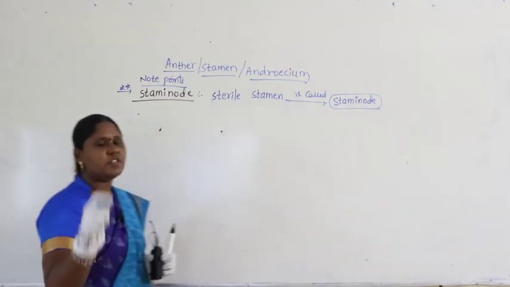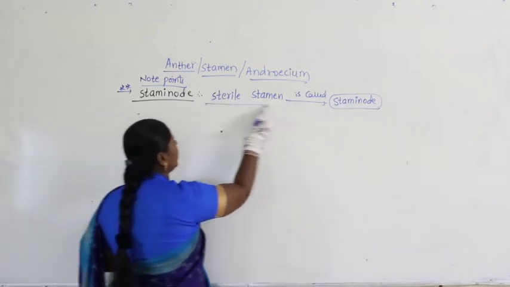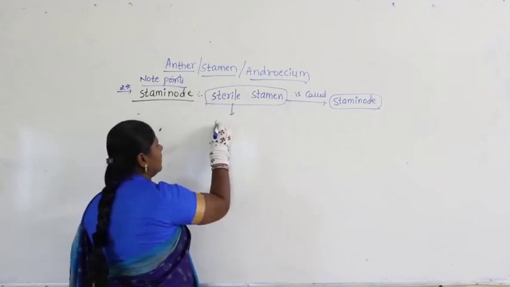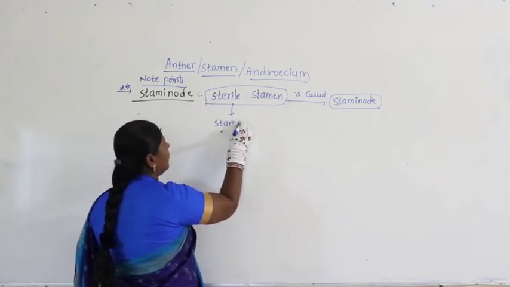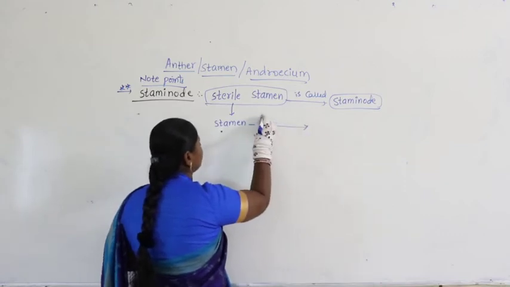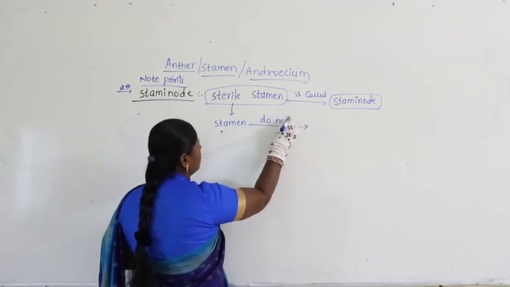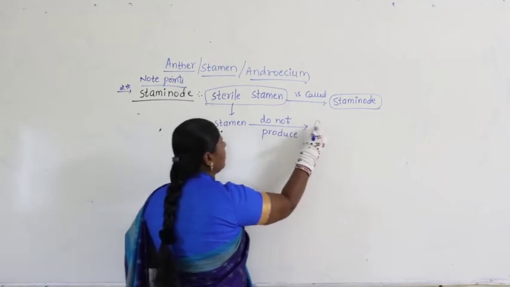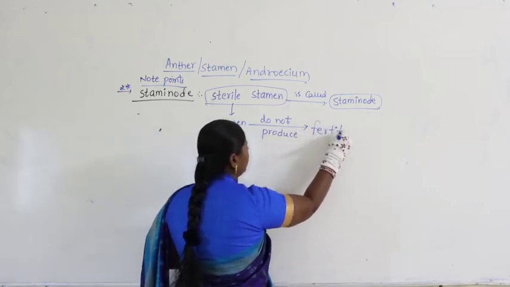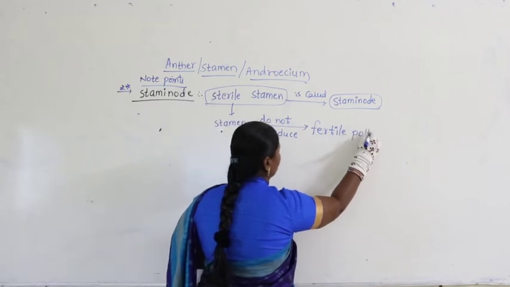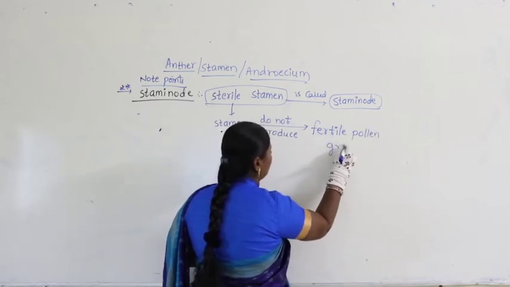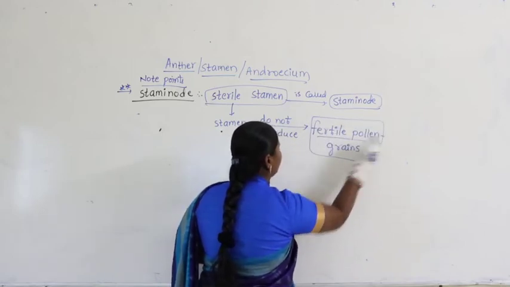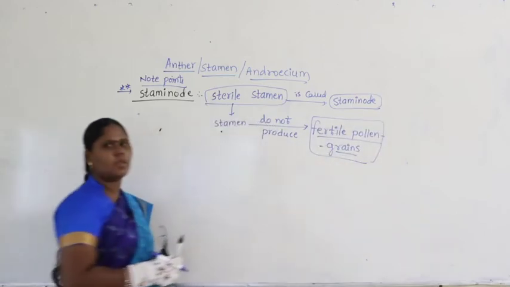What is the meaning of sterile stamen here? Again I give you the meaning for this. Sterile stamen means stamen do not produce fertile pollen grains.